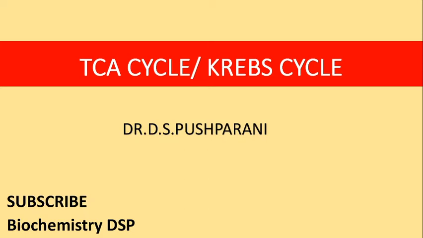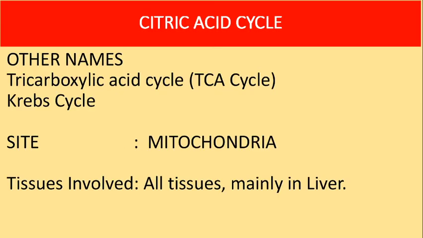Today I'll be discussing the TCA cycle. The other names for the TCA cycle are the citric acid cycle and the Krebs cycle. The full form of TCA is tricarboxylic acid cycle. The citric acid cycle, or Krebs cycle, is a series of reactions in mitochondria that oxidize acetyl-CoA and reduce coenzymes that upon reoxidation are linked to form ATP.